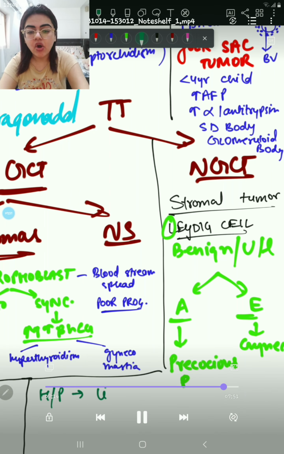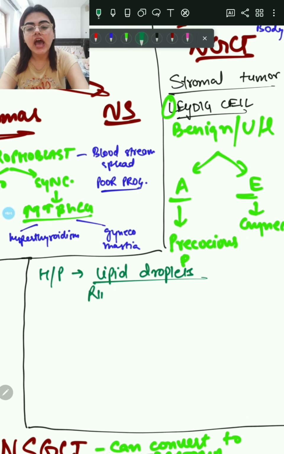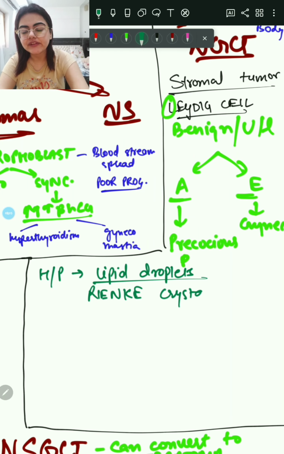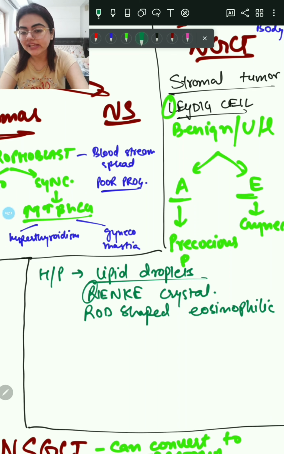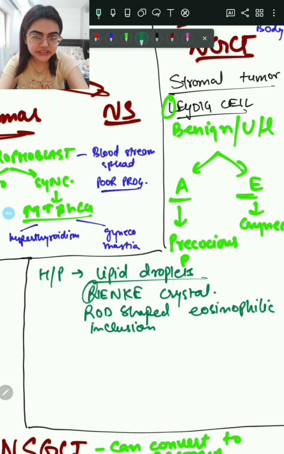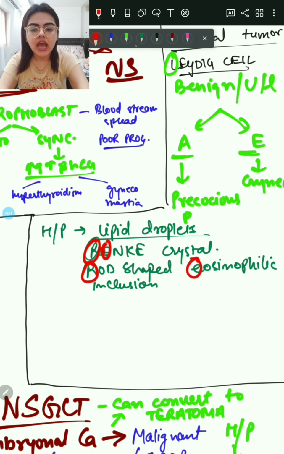Okay, and on histopathology we see lipid droplets in Leydig cell tumors, and Reinke crystals. These Reinke crystals are rod-shaped eosinophilic crystals. Reinke crystals have been asked in exams. Please see the image, please refer to Leydig cell tumors, and please remember these important findings.